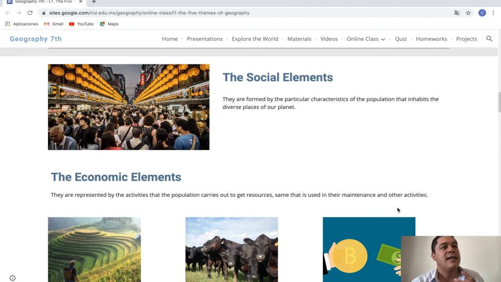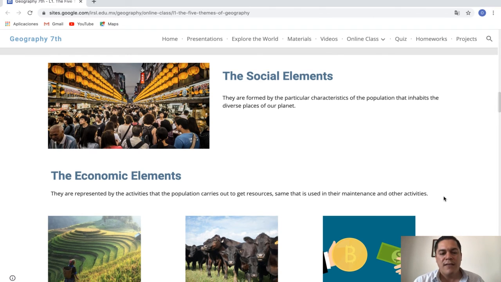Religion is part of this, culture, and language too. We need language to communicate, to talk with others, and to transmit ideas, so this is very important. And the other are the economic elements.